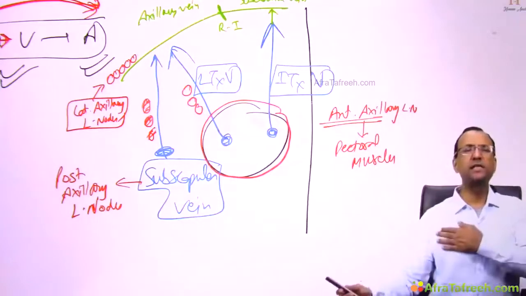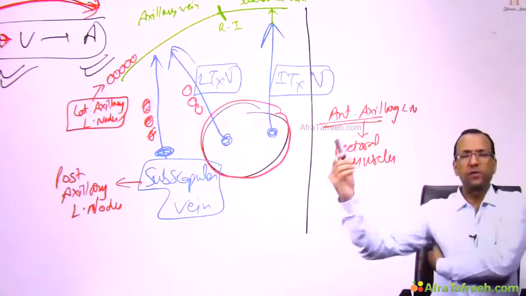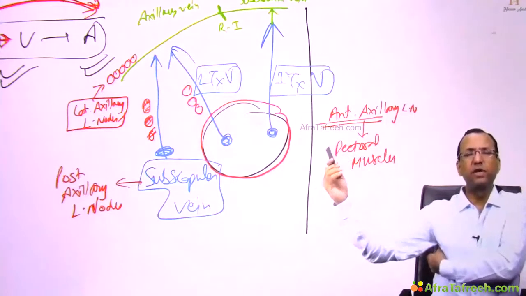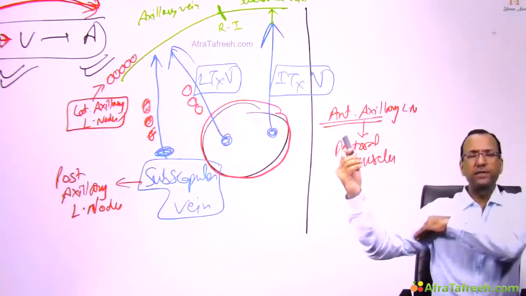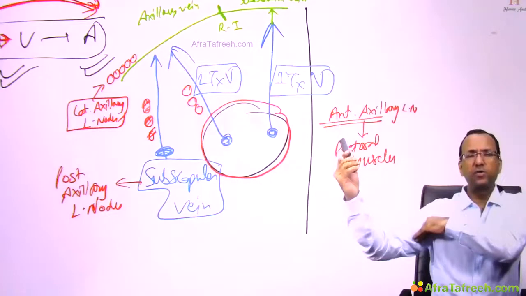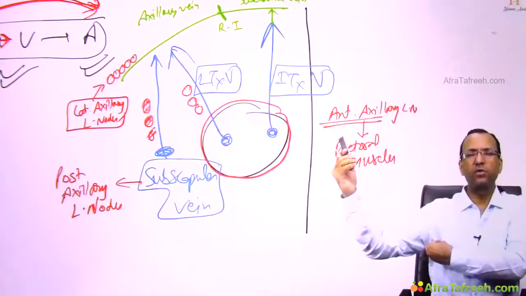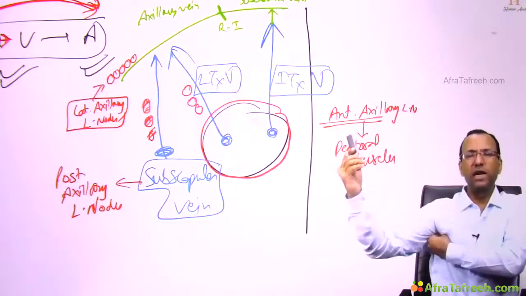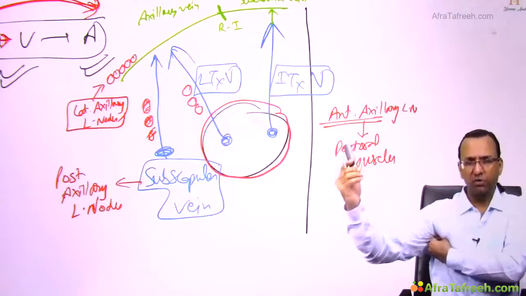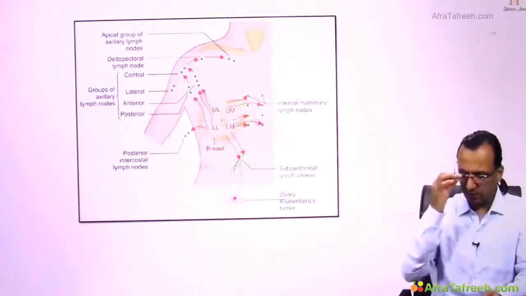You mean to say the anterior is the pectoral lymph node? Yes. And the posterior axillary is the subscapular lymph node? Yes. And the lateral axillary is the humeral lymph node? Yes. Then the three will drain into the central axillary lymph nodes, which will then drain into the apical axillary lymph nodes at the apex of the axilla. This is the diagram which we are going to discuss now. So you are telling that this is how it is draining.